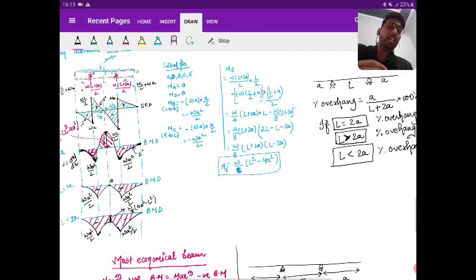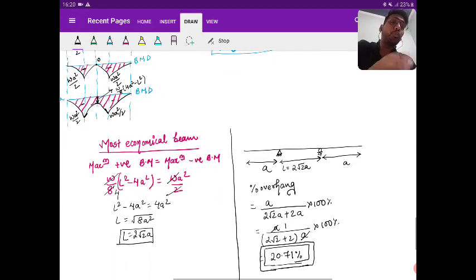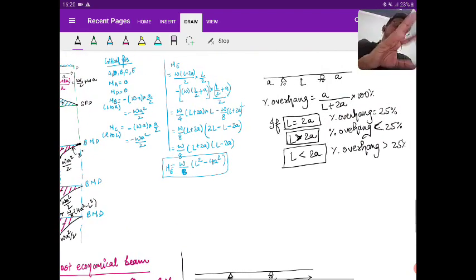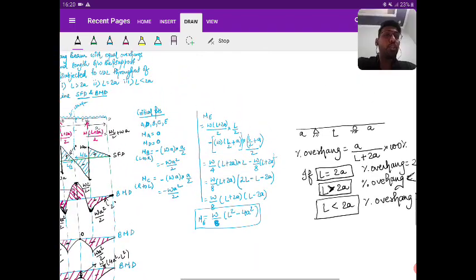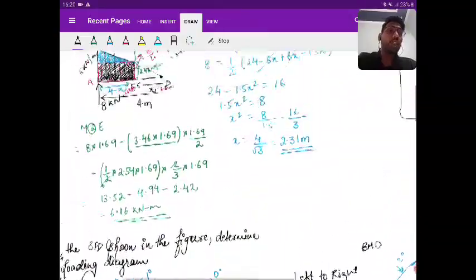First of all, we have seen how to get the BMD for all the three cases. Then we have seen what is the meaning of most economical beam. Then we found what is the percent overhang for the most economical beam. And we have also seen what the different percent overhang situations are, corresponding to which we got the BMD values. Is it clear? Right.